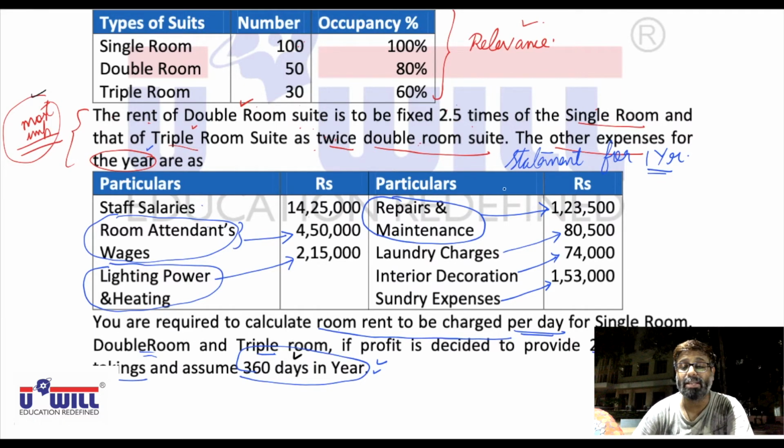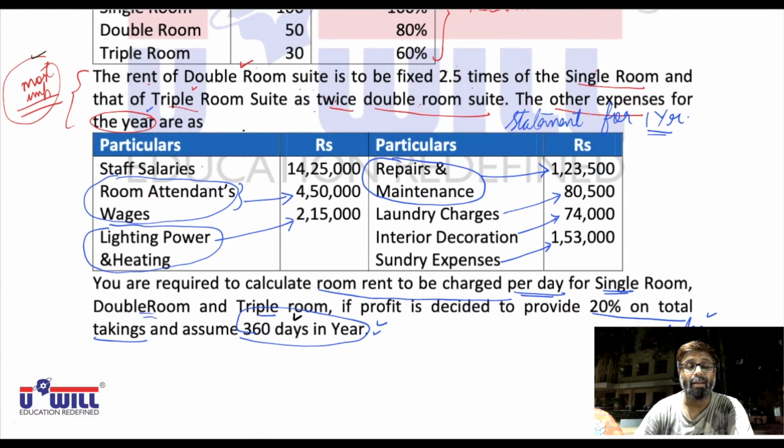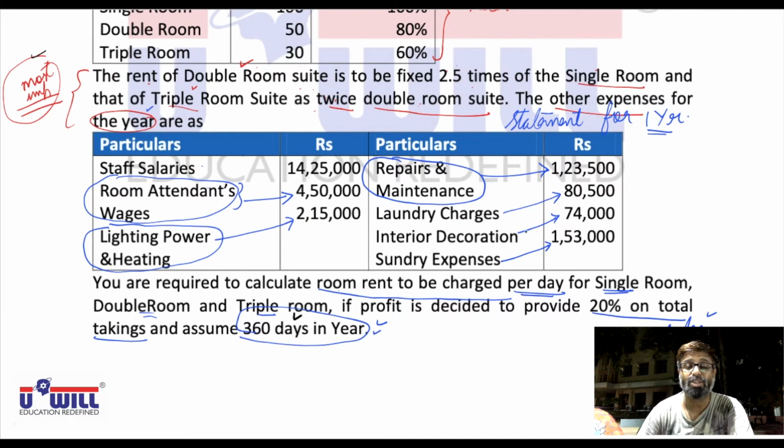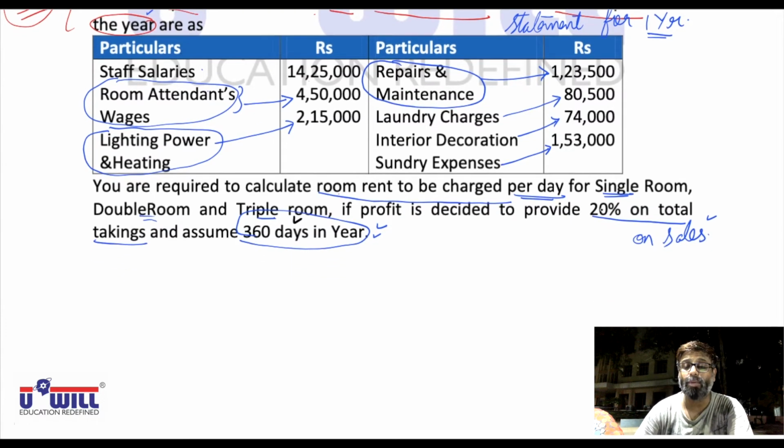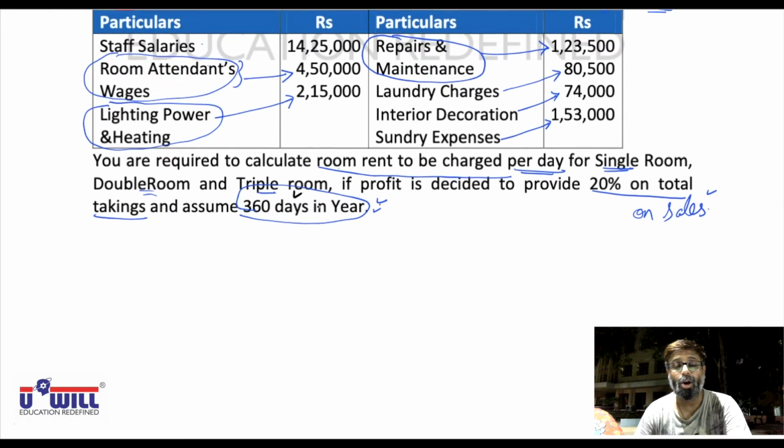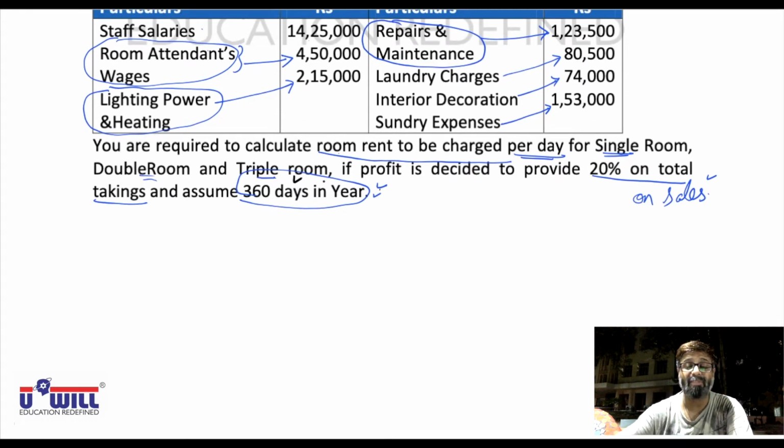Expenses are given for the year, so statement will be made for 1 year. From staff salaries to sundry expenses, all the expenses are given. And main question, we have to find the rent of single room, double room, and triple room. Profit is to be taken 20% on total takings, that is on sales, and assume 360 days in a year. So instead of 365 days, we have to take 360 days in a year and solve the question. All of you make the format with only two columns, particulars and amount. That's it. Only two columns are sufficient, particulars and amount.